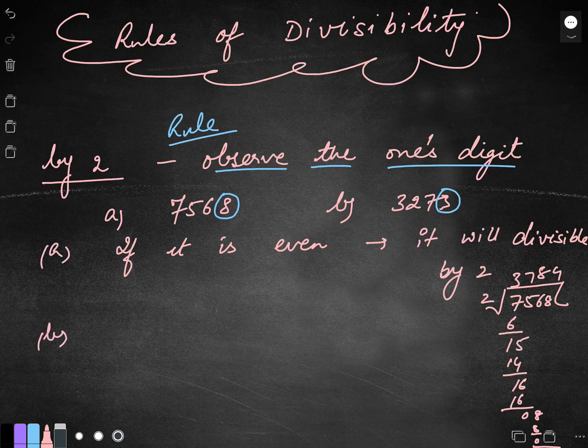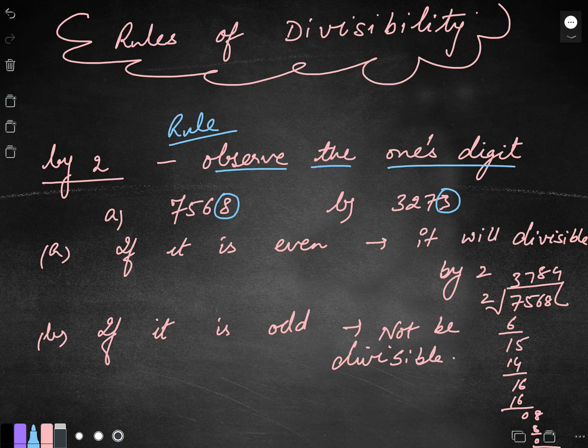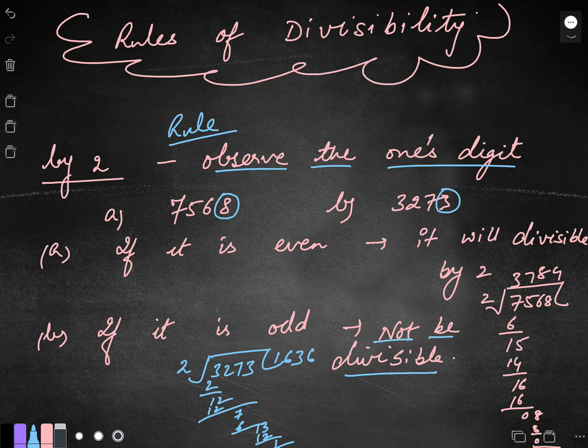Now here in the B part, the number is even or odd? Odd. If the number is odd, your answer will be, it will not be divisible. Let us see. 3273, is it divisible? 2 1s are 2, 2 6s are 12, 2 3s are 6, 2 6s are 12. 1 is the remainder. So not divisible. Who will decide, children? The ones place will decide.